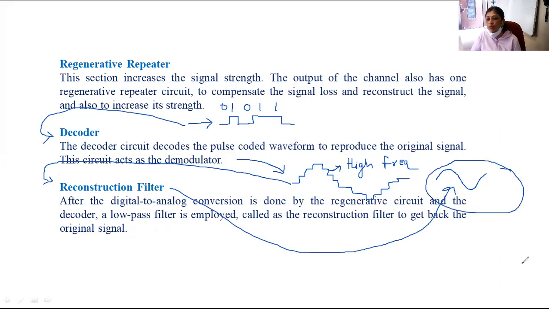So this is how, by using a pulse code modulator, we convert the analog signal into digital, then we can transmit it, then we can receive it at the receiving end, and we can reconstruct the original information signal at the receiver. Okay. So are you clear about this, students?